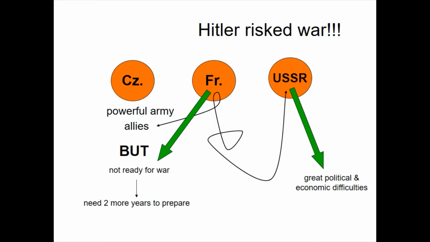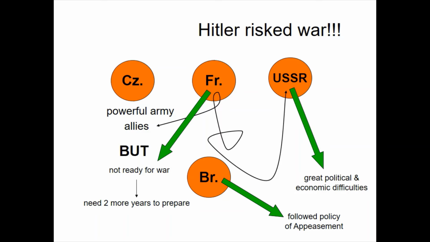Germany was also safe from opposition from Britain, who followed a policy of appeasement. This meant that she was prepared to give Hitler's demands some consideration, in order to avoid war. Czechoslovakia was not willing to face Germany alone, and therefore wanted to avoid war at all costs.